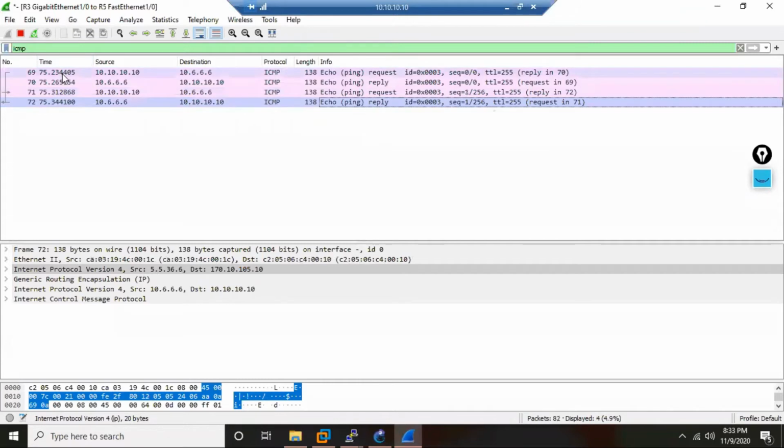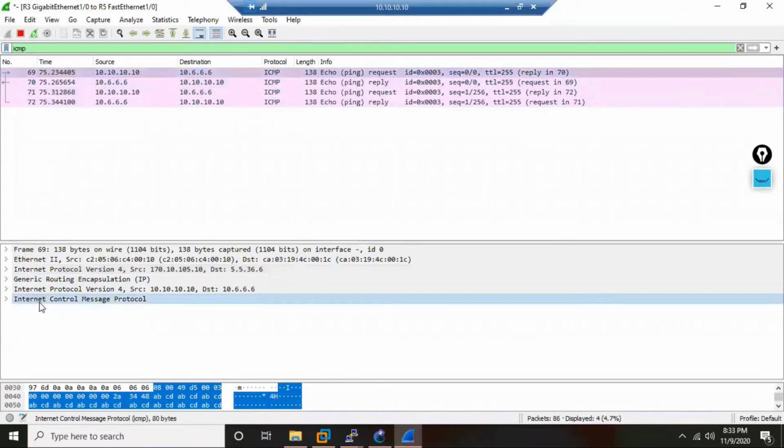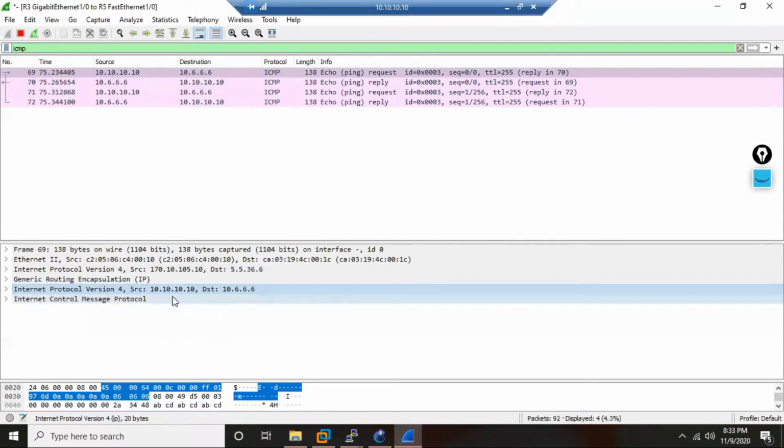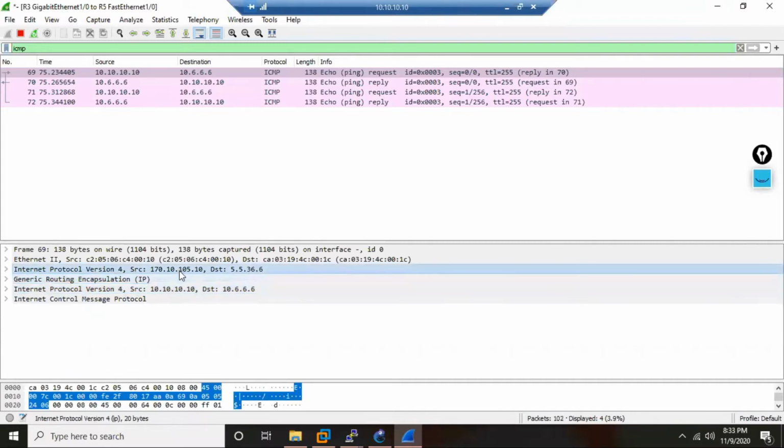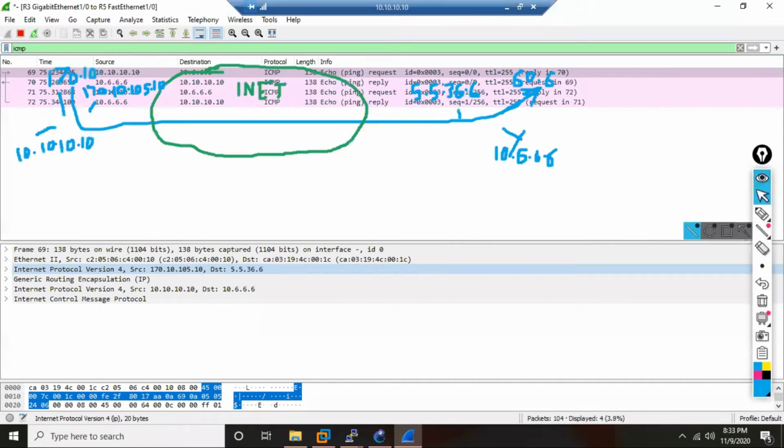And when I pick up this echo request, first packet, what I see, the application was ICMP. ICMP created its packet. These packets are private IP. But now private IP cannot go. So what is happening? This packet is getting encapsulated inside another packet.